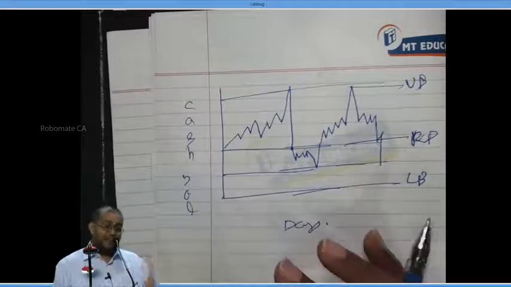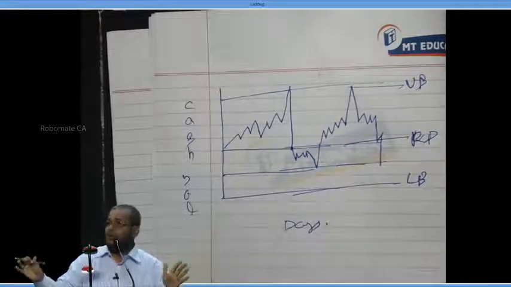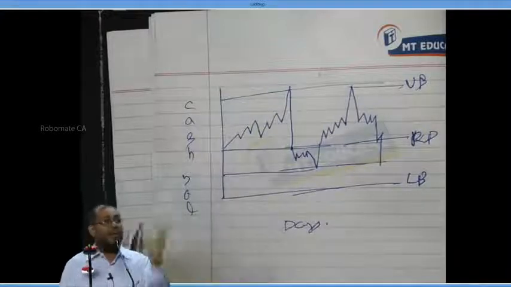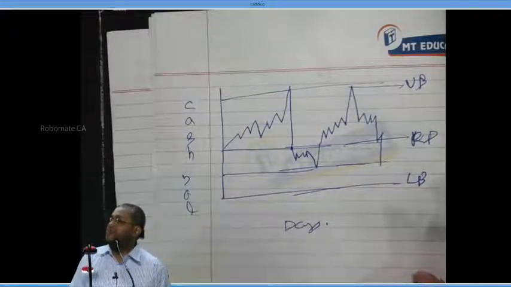How much to invest? When to invest. How much to sell? When to sell. These are two things he has to decide. The timing of the strategy and then the quantum of the strategy. Yes or no? Yes, sir.